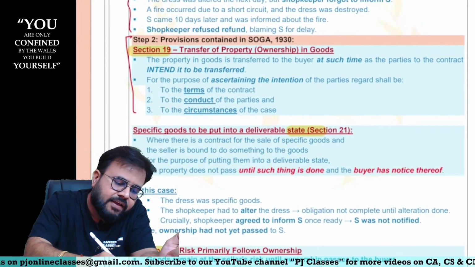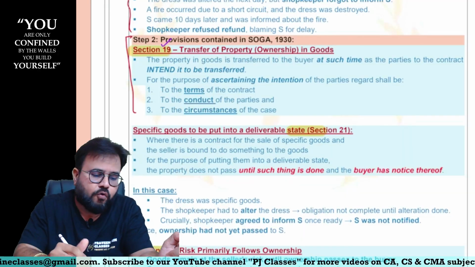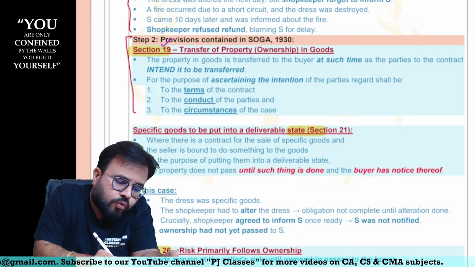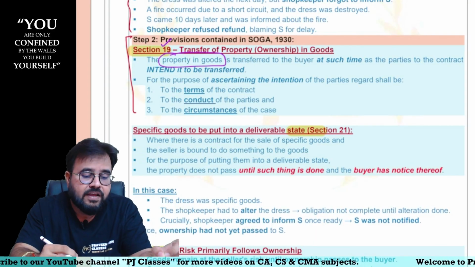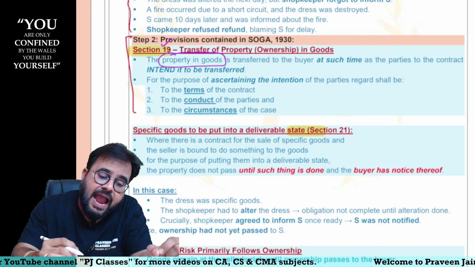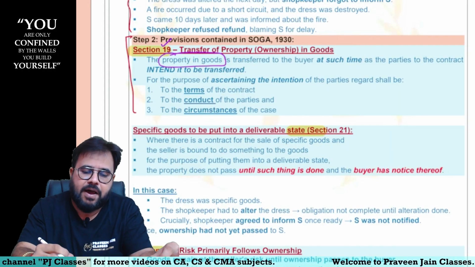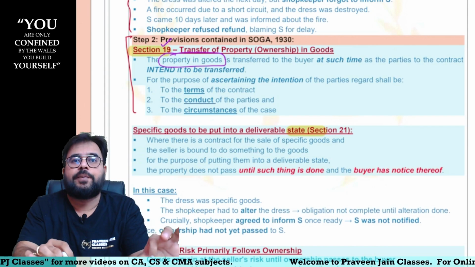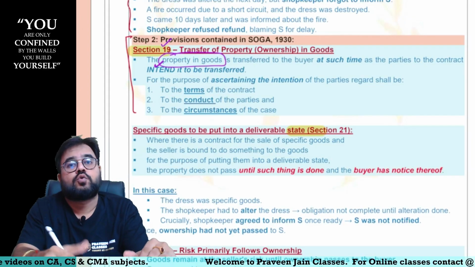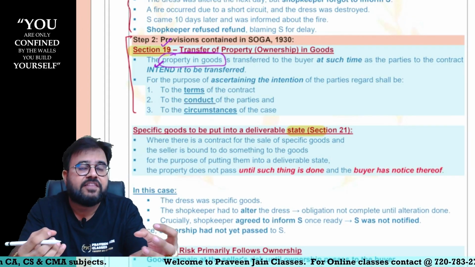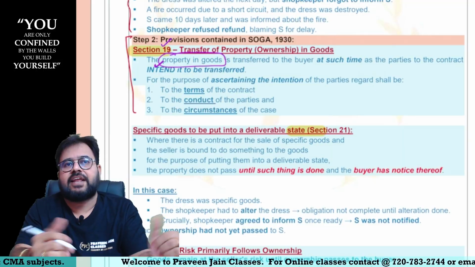Section number 19, sir. Section 19 talks about transfer of ownership, the property in the goods. When I say property in the goods, it is nothing but ownership in the goods being transferred to the buyer at such a time as the parties to the contract intended to be transferred. In other words, ownership will be transferred to the buyer, and when this ownership will be transferred, you have to see their intentions.